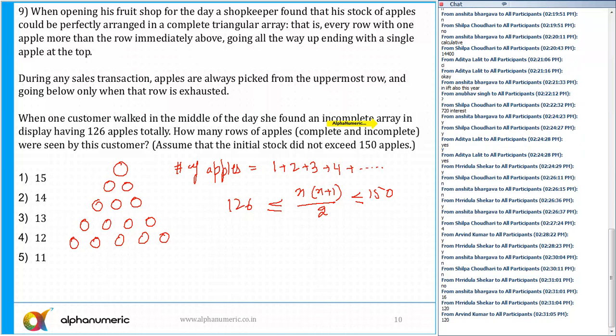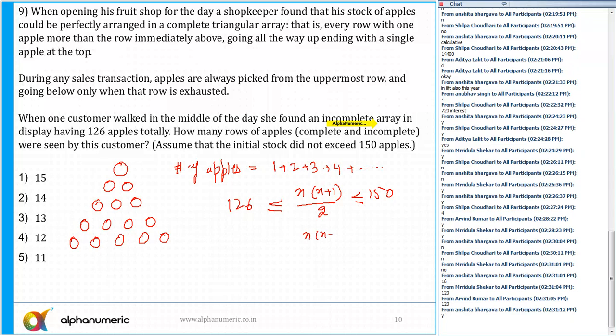And I also told you, if you remember in the class, that n into n plus 1 will be approximately less than or equal to 150 into 2, that is 300. Most of the time the answer is approximately the square root, because this is n square plus n, which is less than or equal to 300. So approximate square root of 300: 15 square is 225, 16 square 256, 17 square 289, 18 square 324. So the possible values of n are 16 and 17.